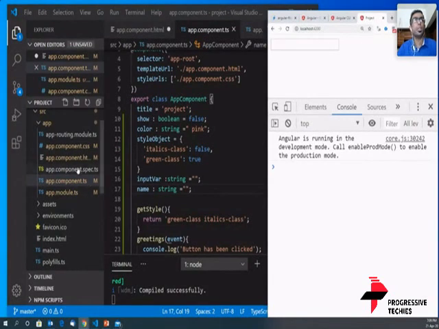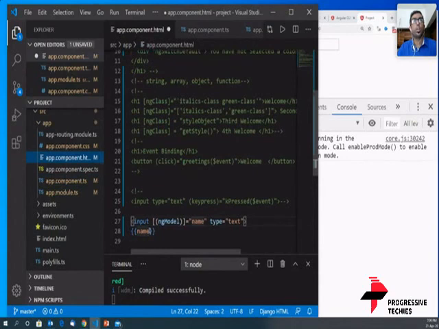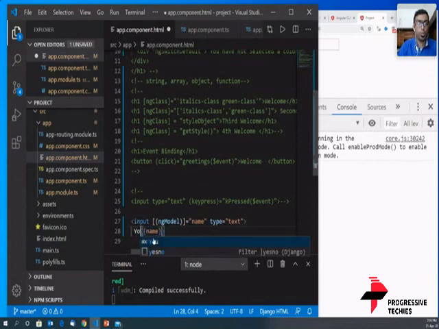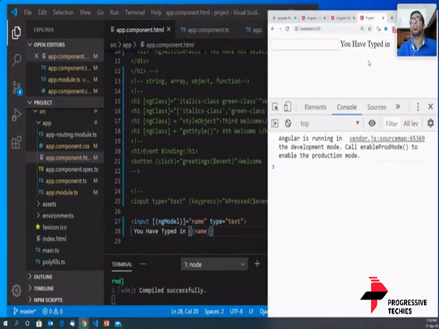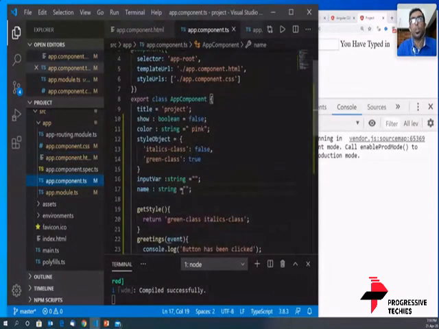To make things a bit clearer, what is the value of the variable name now? It is blank.